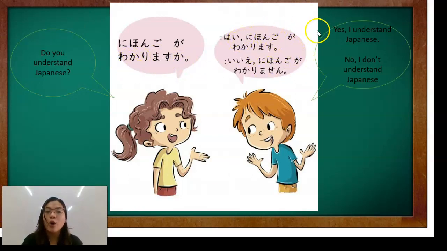So, Nihongo. Did you understand Japanese? Japanese is our object here, kung ano yung tinatanong kung naintindihan ba niya. So, that would be the particle ga. Again, let's read it. Nihongo ga wakarimasu ka? Hai, Nihongo ga wakarimasu. Or, Iie, Nihongo ga wakarimasen.